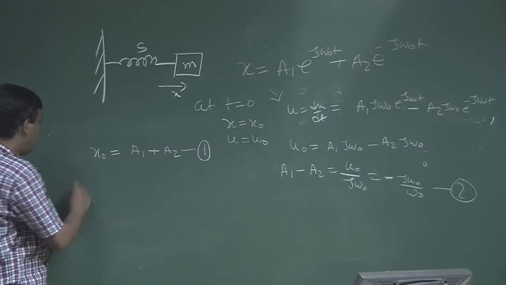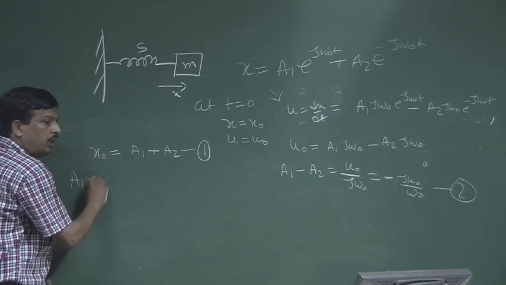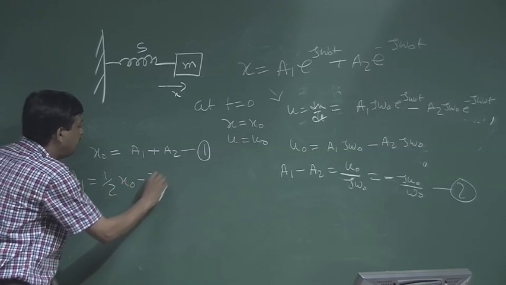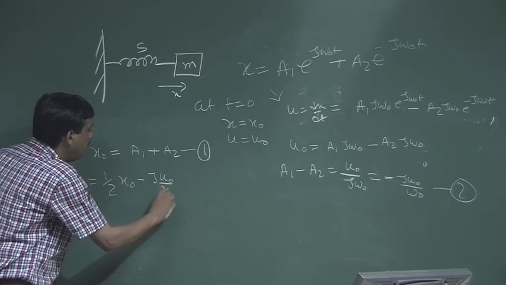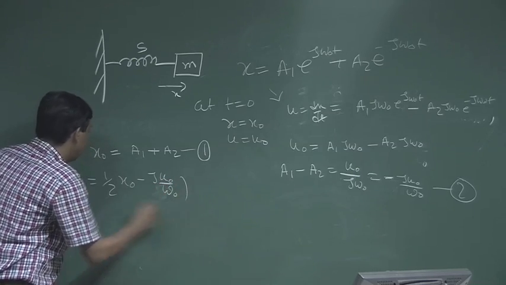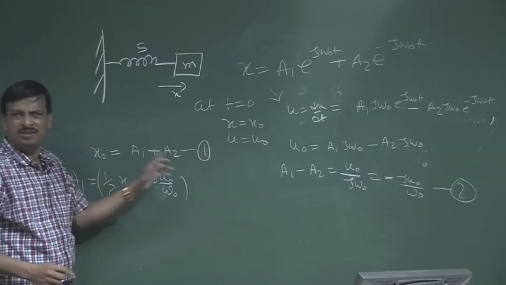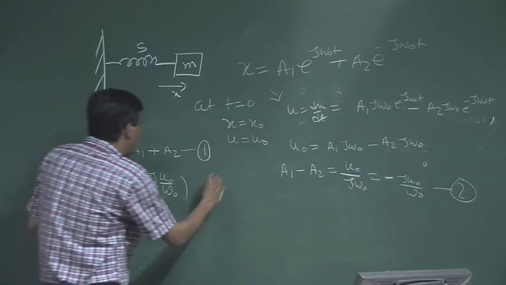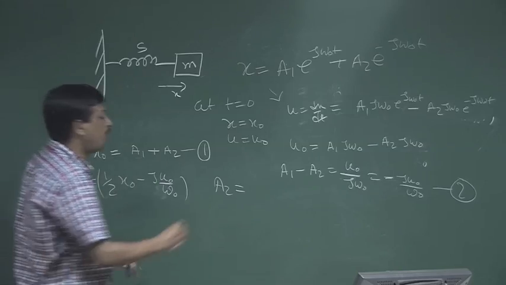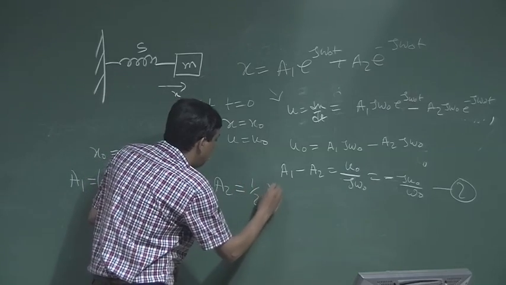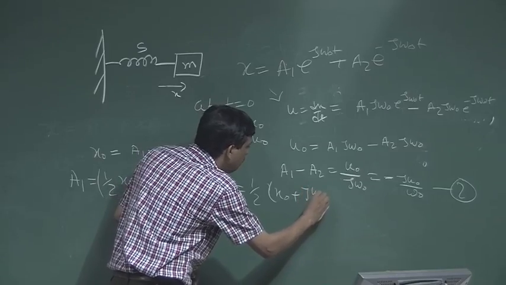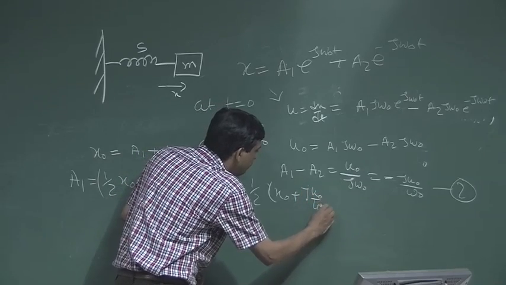Okay. So, what is the value of a1? a1 will be half of x0 minus j u0 by omega 0. Just substitution. Okay. And a2 will be half of x0 plus j u0 by omega 0.